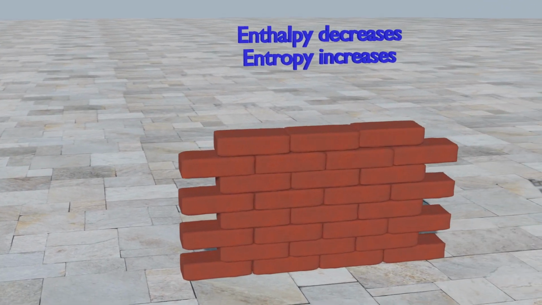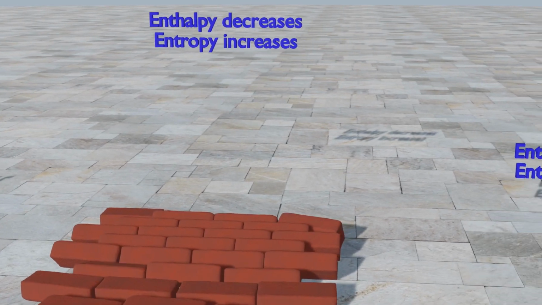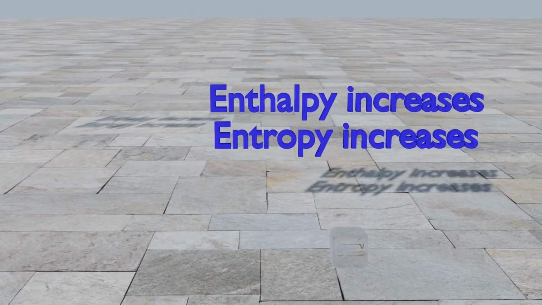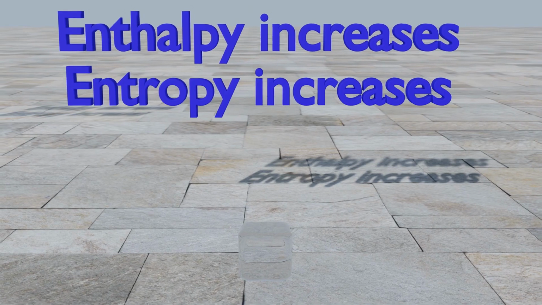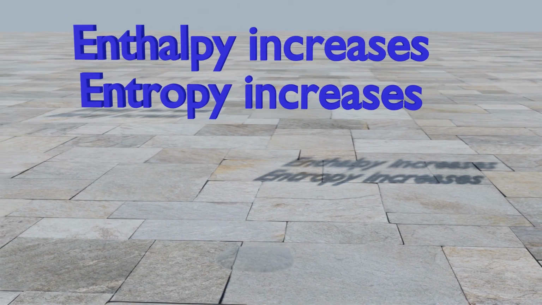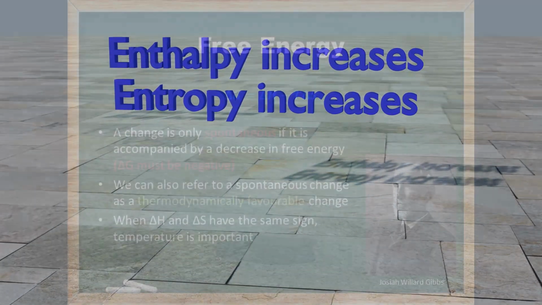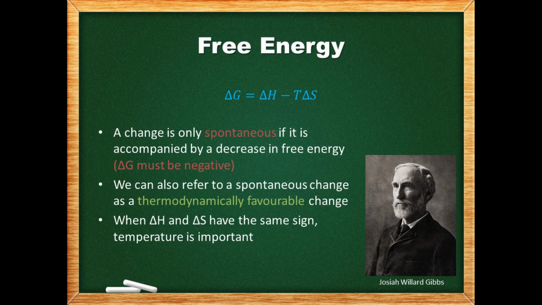For instance, when a stone wall crumbles, the enthalpy decreases and its entropy increases, both of which favor a spontaneous change. Yet when ice melts, the effects of enthalpy and entropy are in opposition. That is, the entropy favors spontaneity in the forward direction and the enthalpy favors the reverse, which makes the spontaneity of the overall reaction harder to determine.